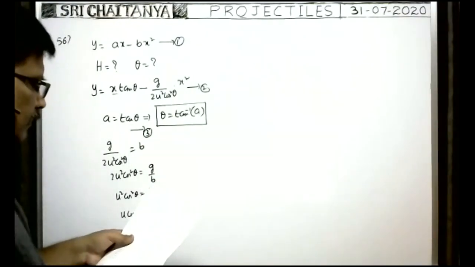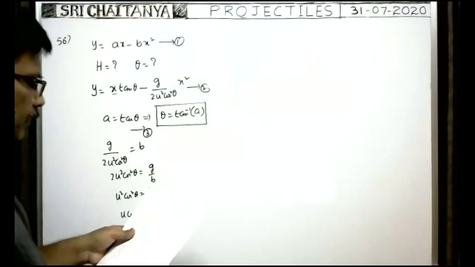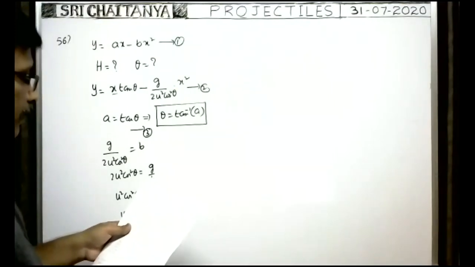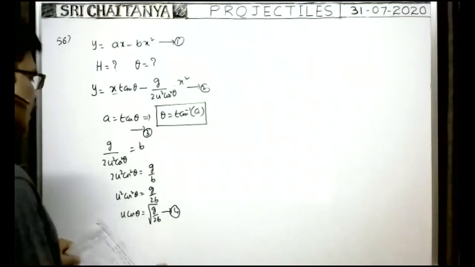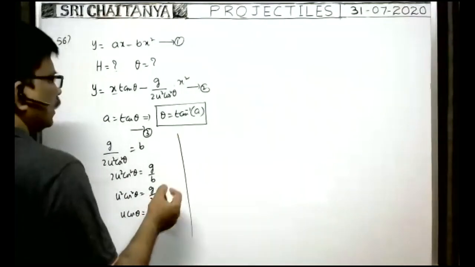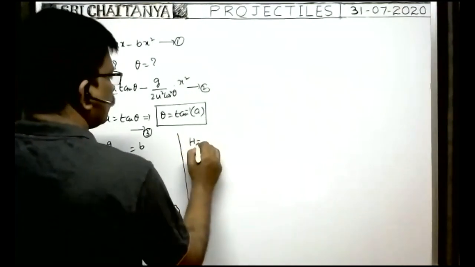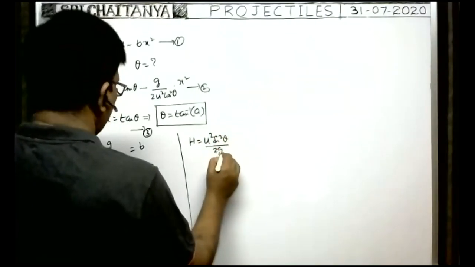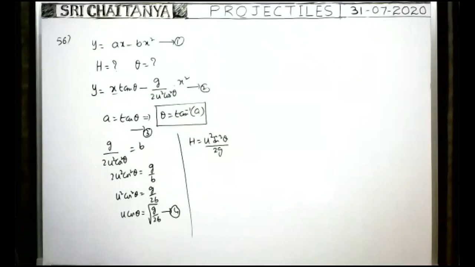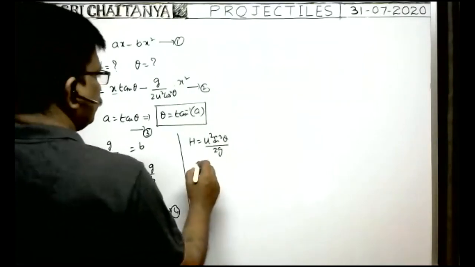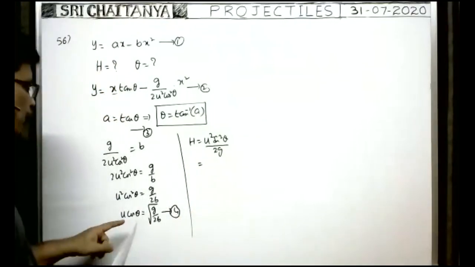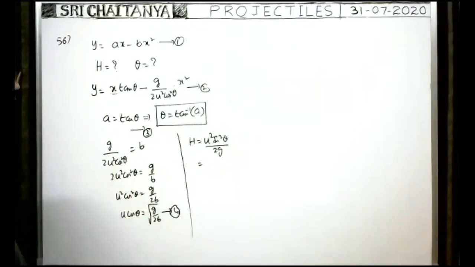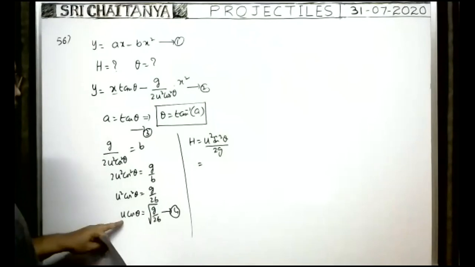Now they asked the maximum height. We need not find the range. Maximum height is equal to u square sin square theta by 2g. What about this u value? From this, substitute the u value there.